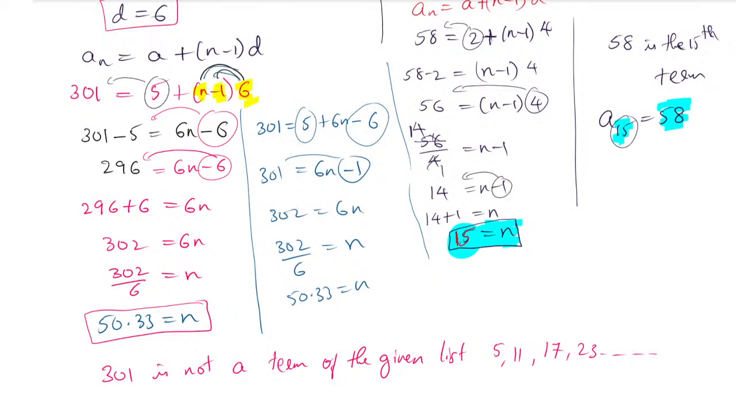Yes, this is the way we find whether a given number is a term or not a term of the sequence. Is it easy or difficult? Easy or difficult? Yes, clear? Yes, no problem at all. So a fraction value it will not take, that's all.